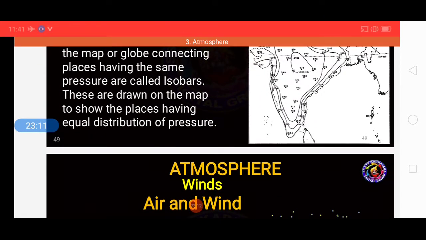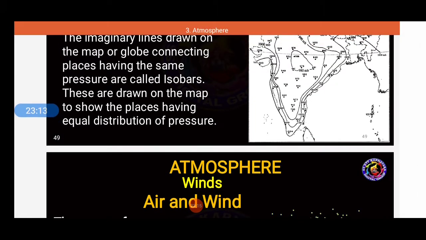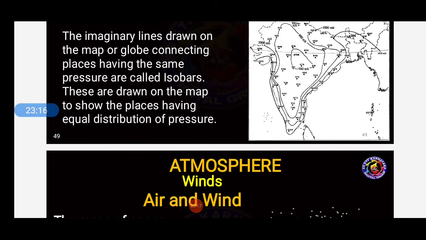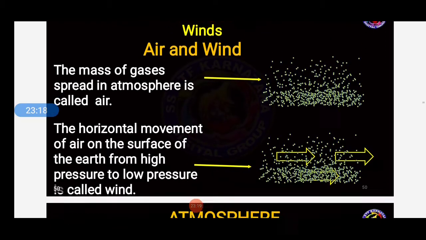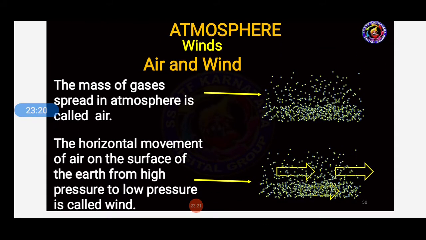So next we have air and winds. The mass of gases spread in the atmosphere is called air. What is air, students? The mass of gases spread in the atmosphere is called air.